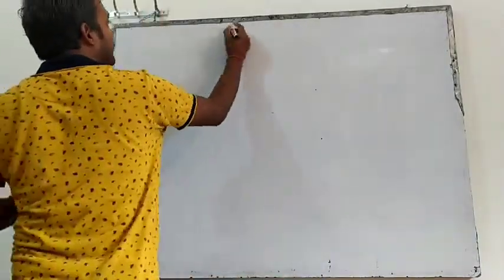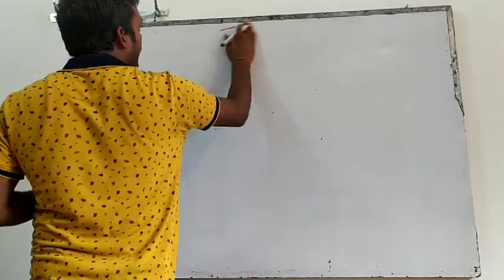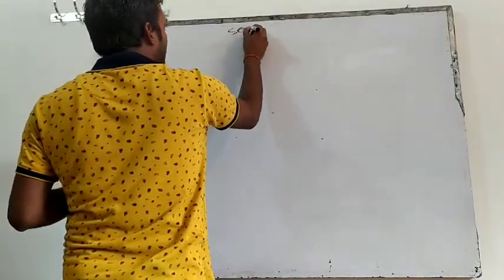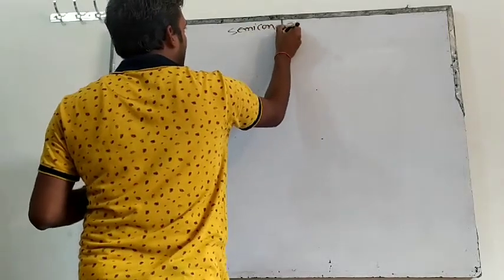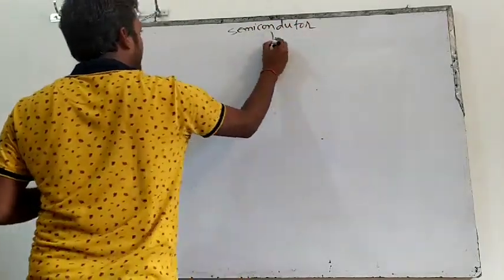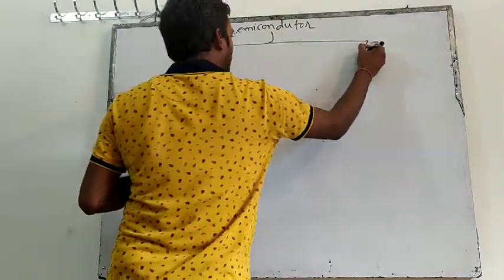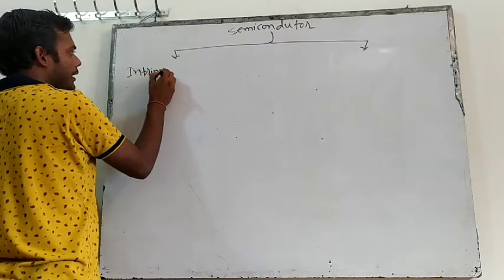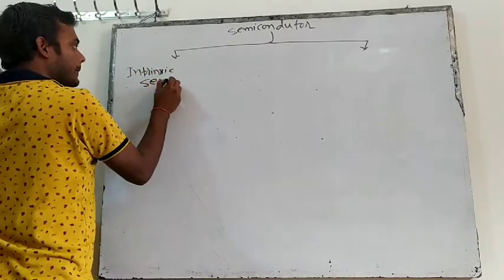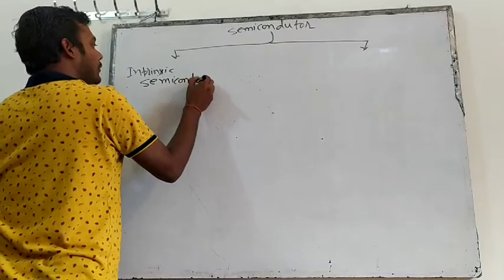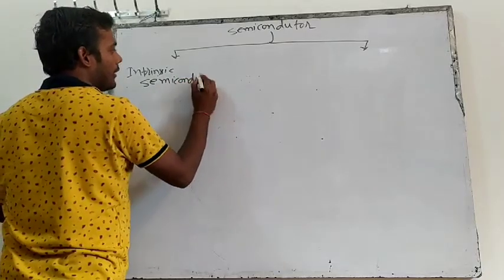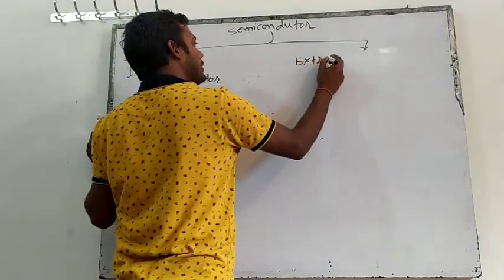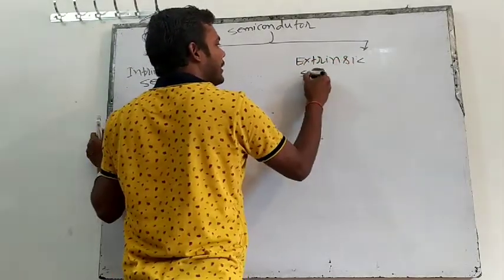Okay, understand? Second one, actually if you understand it from the basics, a semiconductor is divided into two parts. One is intrinsic semiconductor, and one is extrinsic semiconductor.